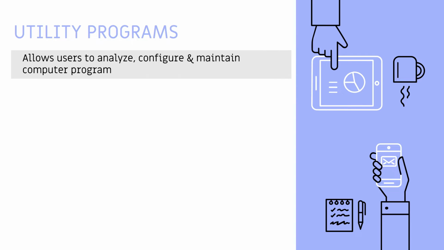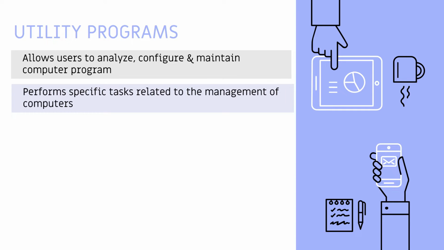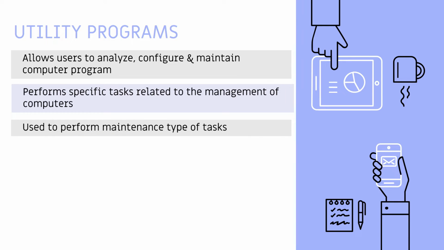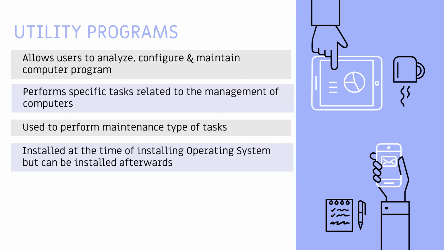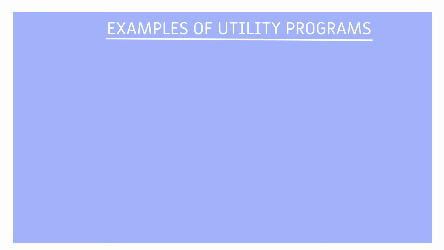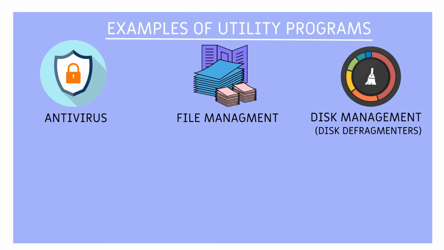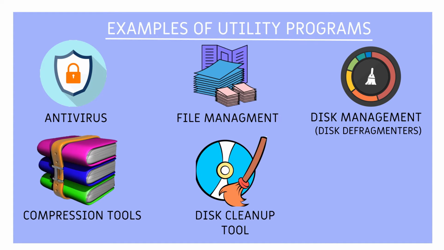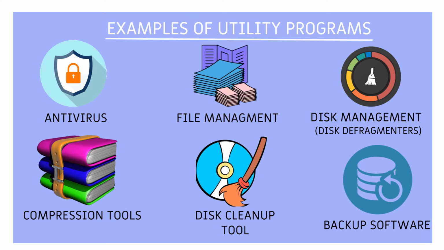They allow users to analyze, configure, and maintain computer programs, perform specific tasks related to the management of computers, and are used to perform maintenance type tasks. They are installed at the time of installing the operating system but can be installed afterwards. Examples of utility programs: antivirus, file management, disk management like disk defragmenter software, compression tools, disk cleanup tool, backup software.